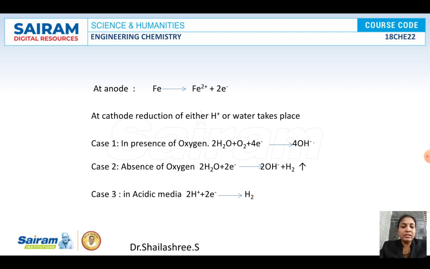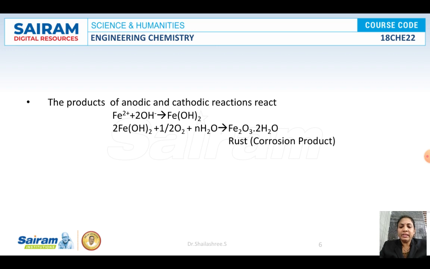I think it's clear till here. We will see the next reactions. The products of the anodic and cathodic reaction are reacting here to form the corrosion product. See here, Fe2+ reacts with the hydroxyl ions to form Fe(OH)2, ferrous hydroxide. The ferrous hydroxide, when it comes in contact with oxygen and moisture, will be converted into hydrated ferric oxide, that is Fe2O3·2H2O, or it will be expressed as Fe3O4·2H2O, that is visible to our naked eyes in the form of a red or black colored powder, often referred to as rust. The iron metal got corroded.